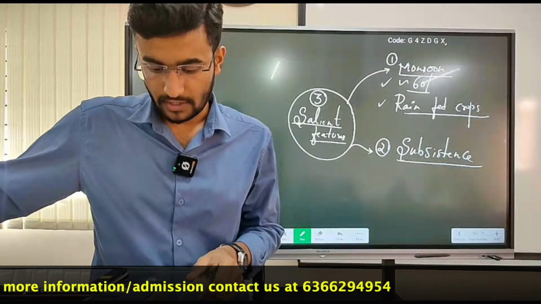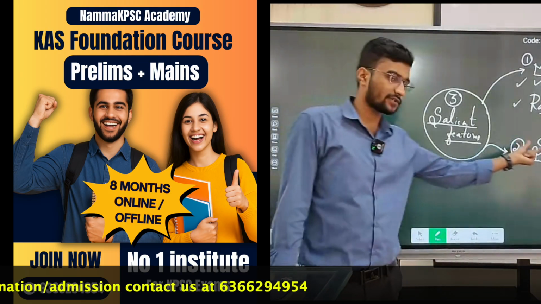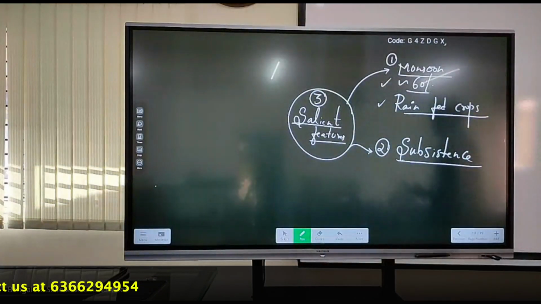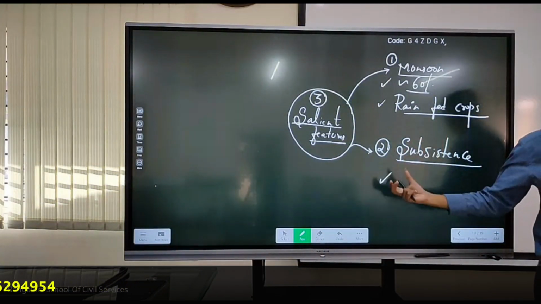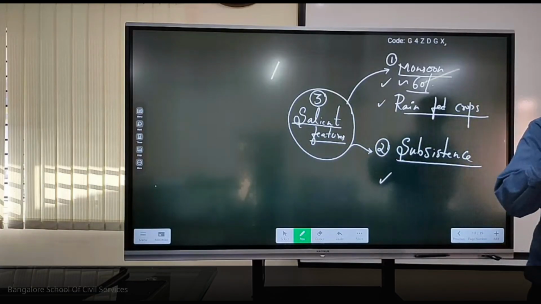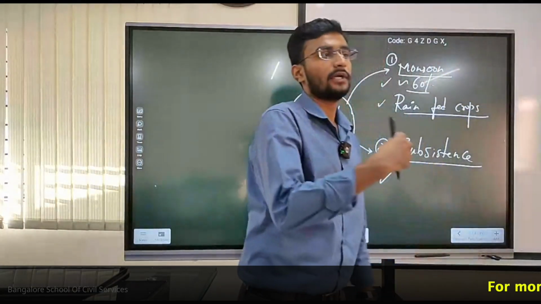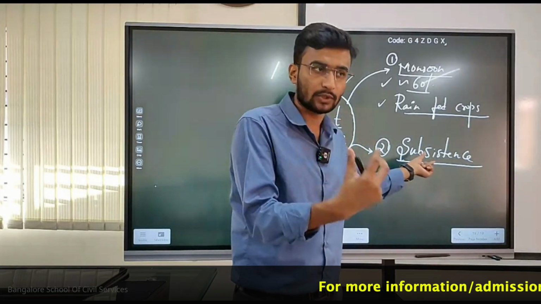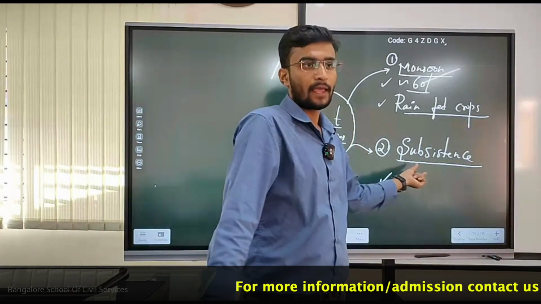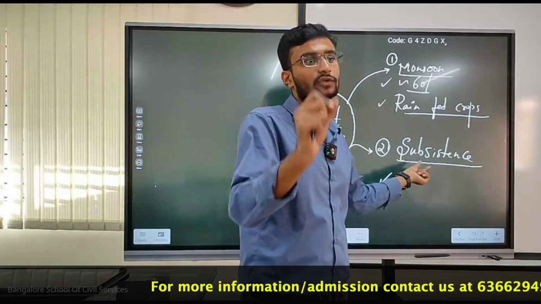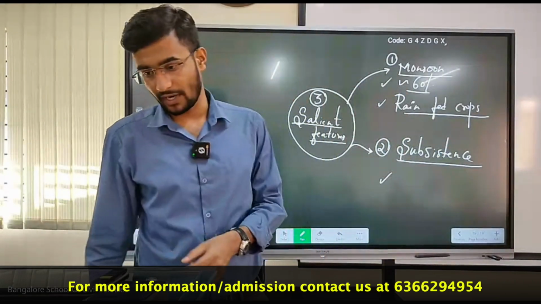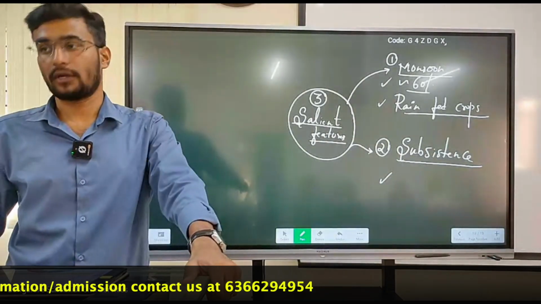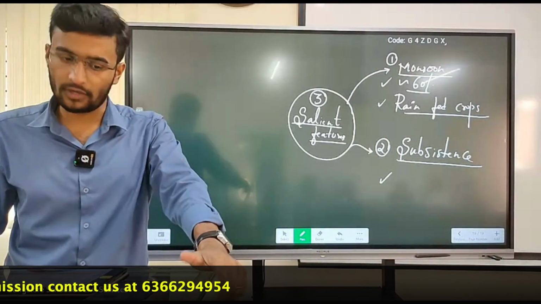Subsistence farming is nothing but the cultivation or farming that is majorly done to meet my and my family's needs, that is, the individual and family needs. And the extra surplus is sold in the market.